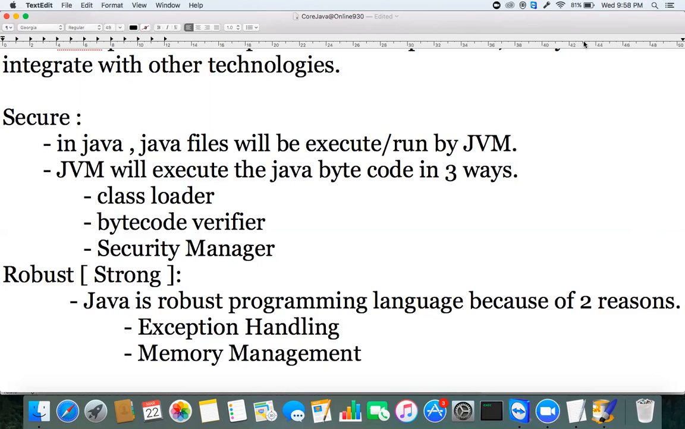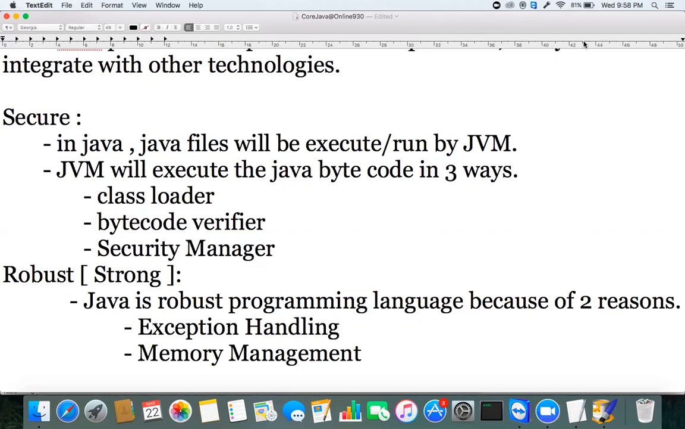That kind of abnormal termination we have to avoid, and we have to give clear information to the user that this is the problem. So in Java, there is a strong exception handling mechanism. We have checked exceptions and unchecked exceptions, and you can create your own exceptions. Because of this exception handling, we call Java a robust programming language.